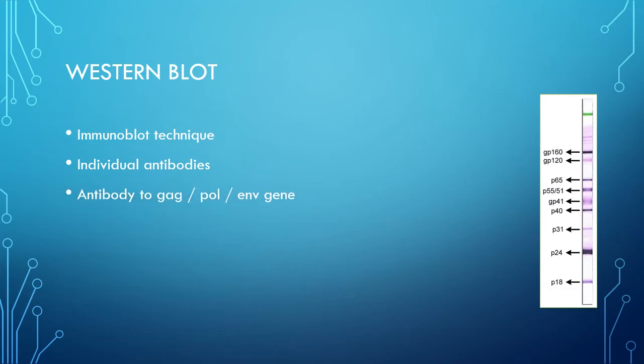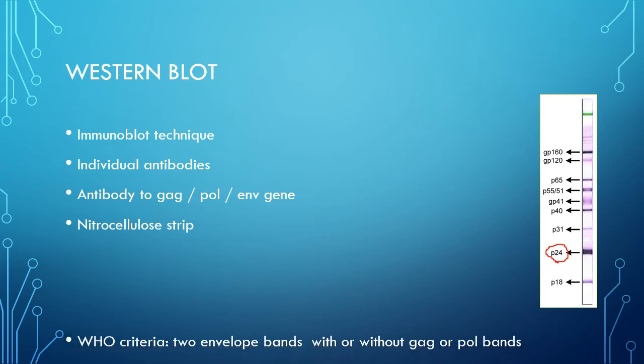There are a few antibodies to the GAG gene, that is P55, P40, P24, P18, against the POL gene, that is P68, P53, P31, and against the ENV gene, that is GP120, GP160 and GP41. Antigen antibody complexes appear as distinct bands on the nitrocellulose strip, as you can see here. This is the band of P24 and other antigens.